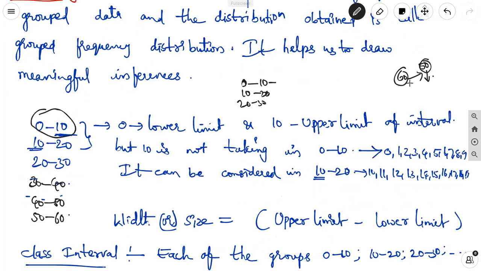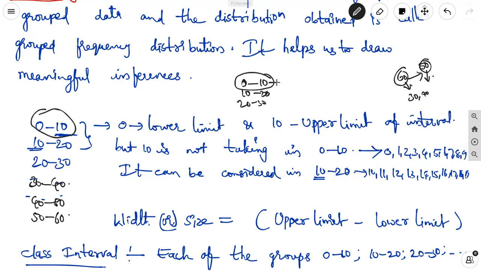Why? Because if among 50 to 60 students there are, say, 30 or 40 different marks, making a table is very difficult. In such cases, we take groups.